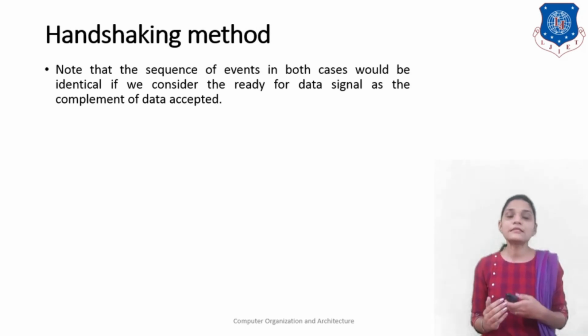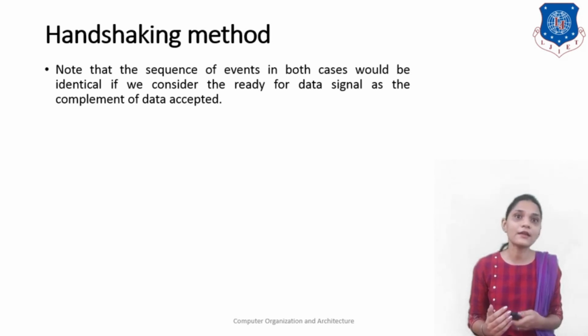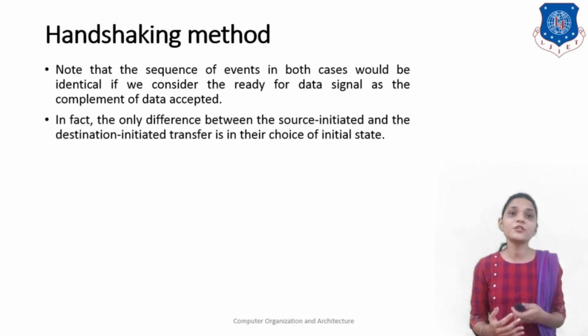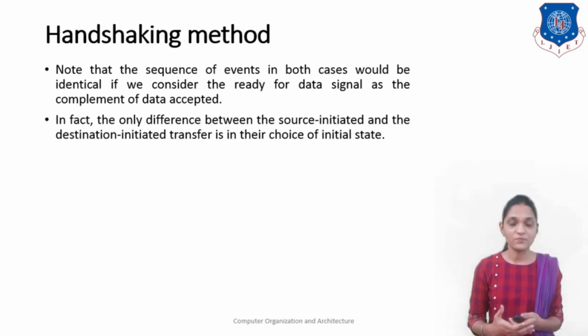Note that the sequence of events in both cases would be identical if we consider the ready for data signal as the complement of data accepted. In fact, the only difference between the source initiated and the destination initiated transfer is in the choice of the initial state. So in this way we can use the handshaking method with the destination.